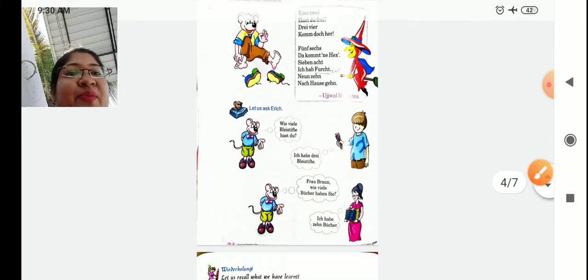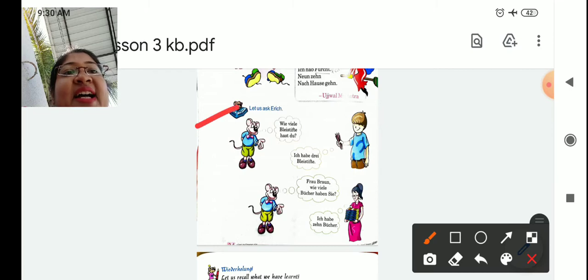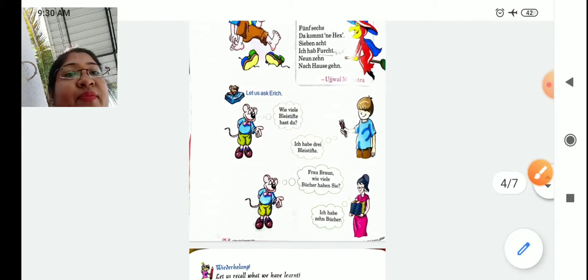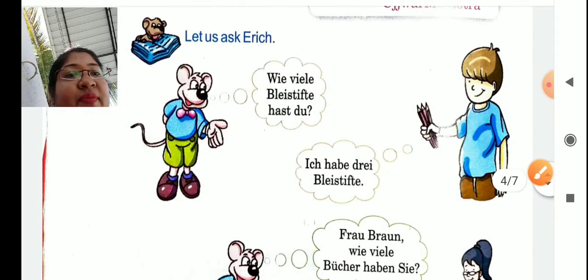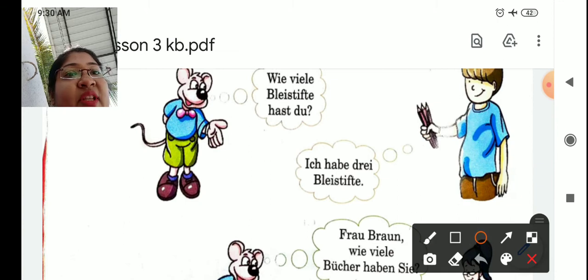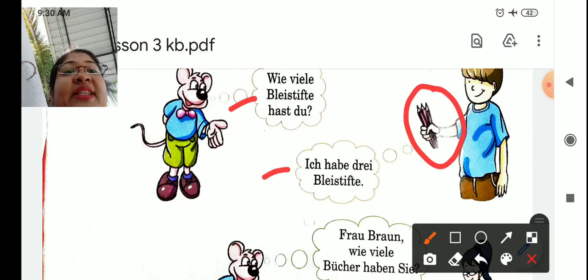Now, let's ask Erish. What are we asking? First question. Wie viele Bleistifte hast du? How many pencils do you have? So students, wie viele means how many. And Bleistift means pencils. So how many pencils is he having? Ich habe 3 Bleistifte. I have 3 pencils.